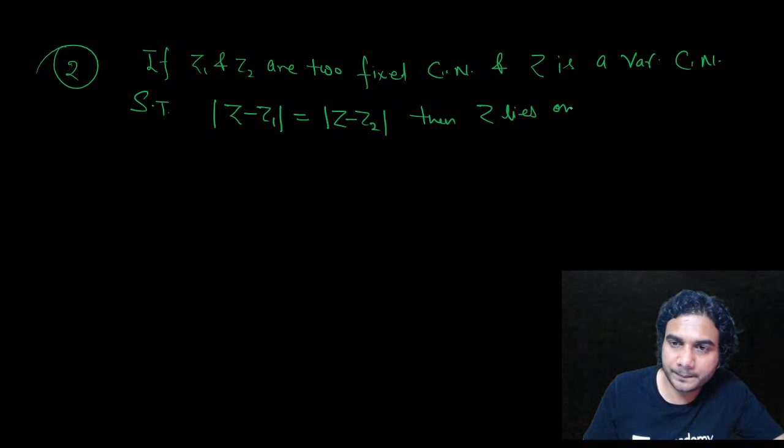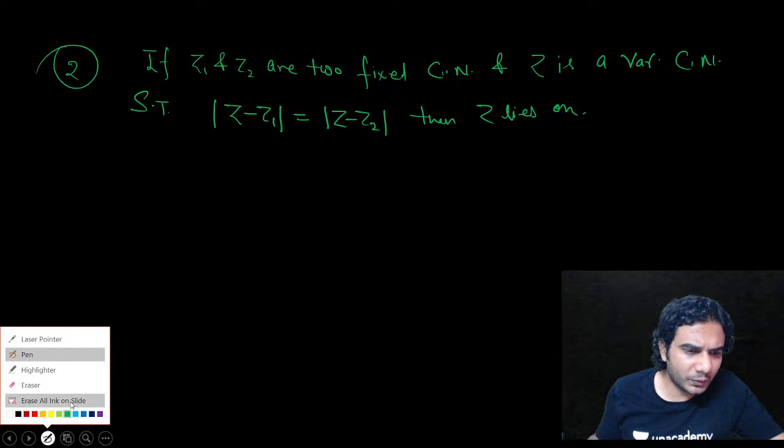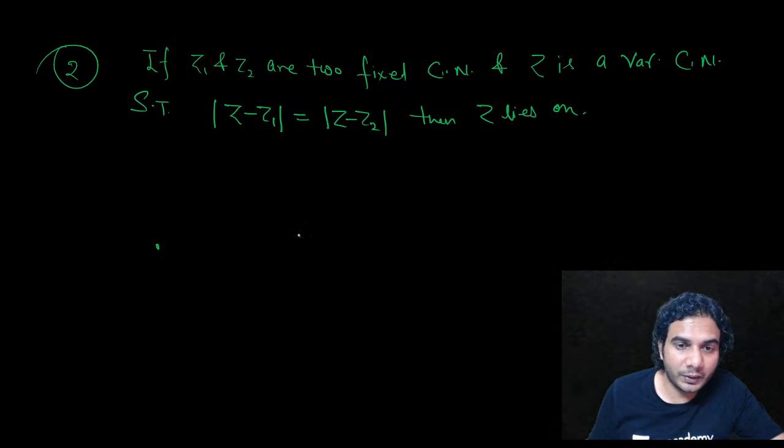What will be the locus? This is again very simple, very easy. The first two curves are very basic curves, but questions are very important based on these two curves.